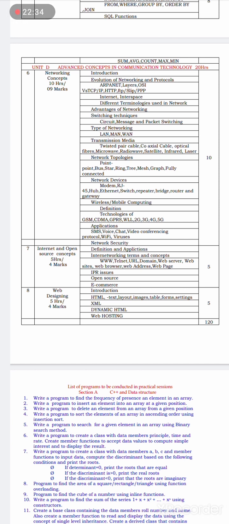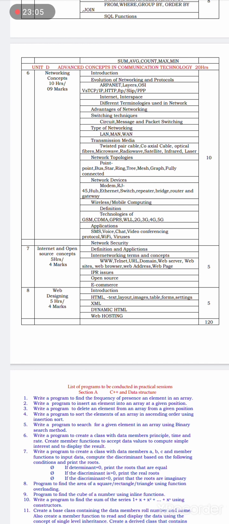In the next chapter of the same section, that is web designing, we are studying the introduction of web designing, HTML, that is how to create web pages. We are going to study HTML, hypertext markup language, text, layout, images, table, form, settings, that is how to create internet pages using HTML.